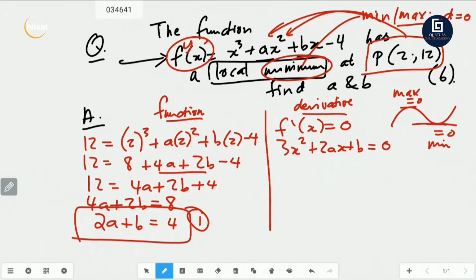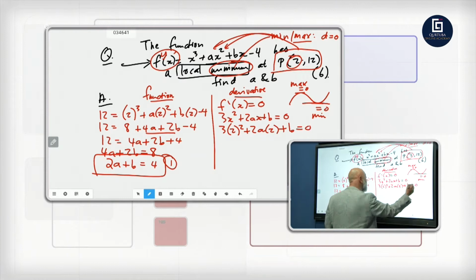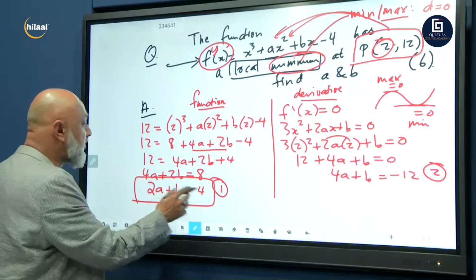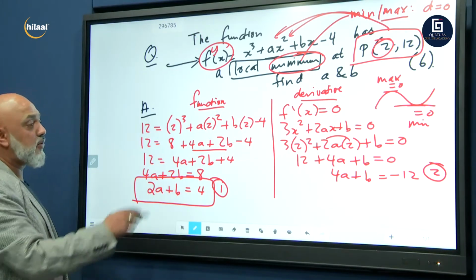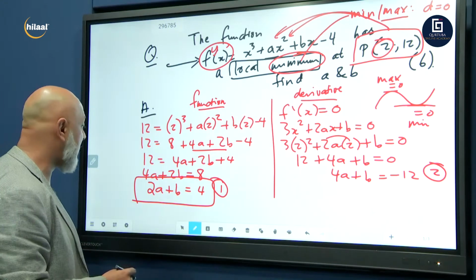Now put in x equal to 2: 3 into 2 squared plus 2a into 2 plus b equals 0. So 4 times 3 is 12, plus 4a, 2a times 2 is 4a, plus b equals 0. So 4a plus b equals minus 12. That's equation number 2. So we've got 2a plus b equals 4 and 4a plus b is equal to minus 12. Let's work it out simultaneously.